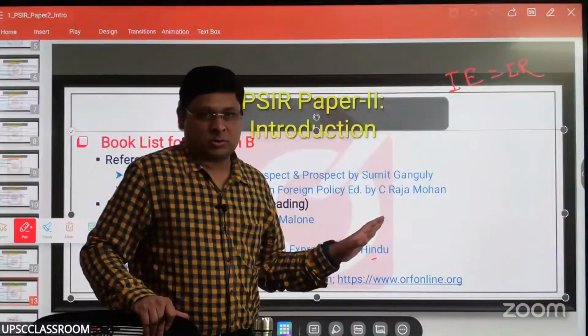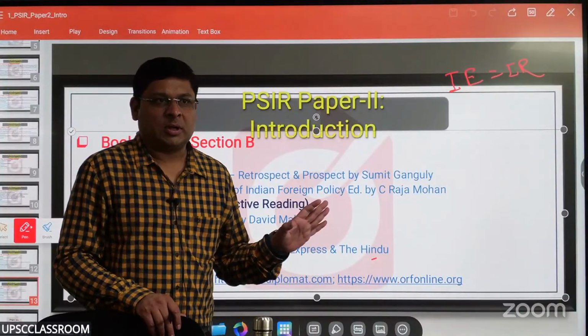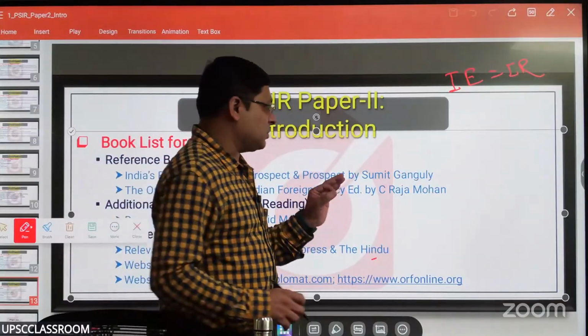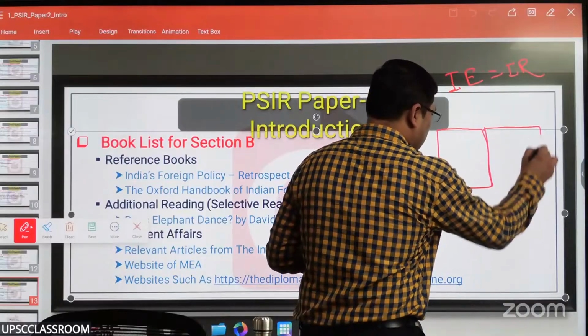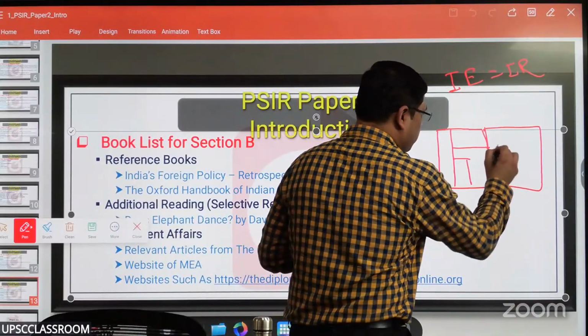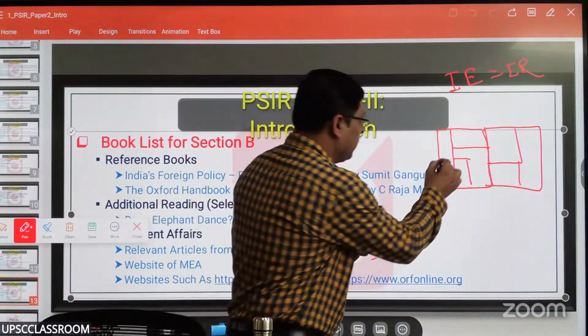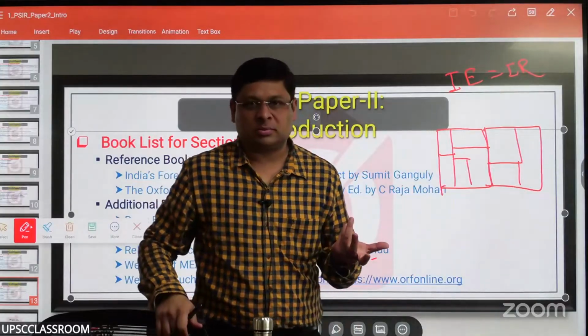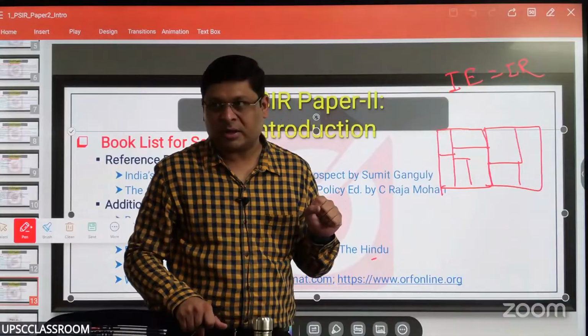Collect articles from both. Somebody may say this becomes burdensome. No. On any particular day, the newspaper has two pages: here there is the editorial, and there are opinion columns here, right? Even the editorial sometimes has one, two, three articles. So roughly you have some 7 to 8 articles every day, right?